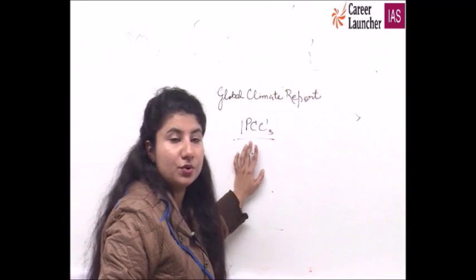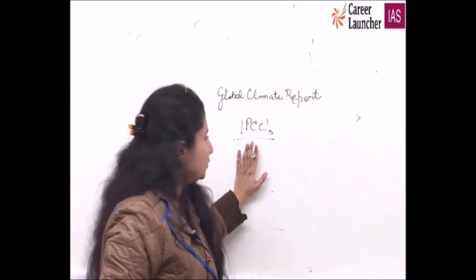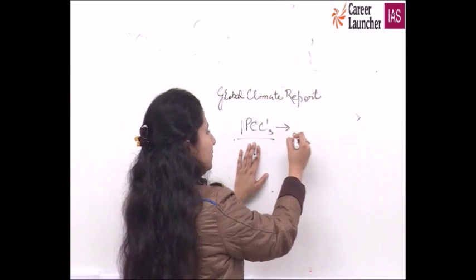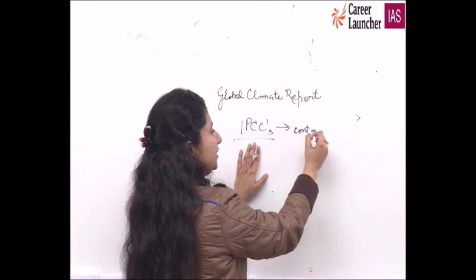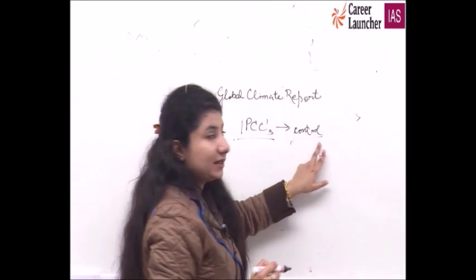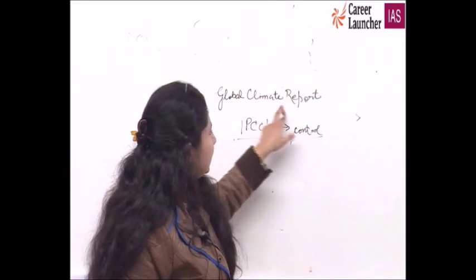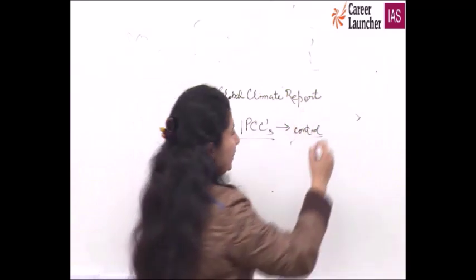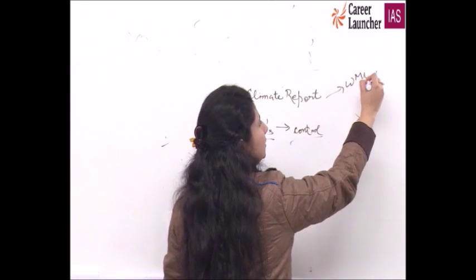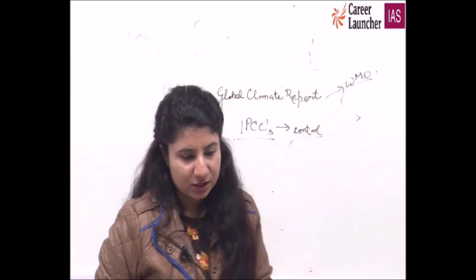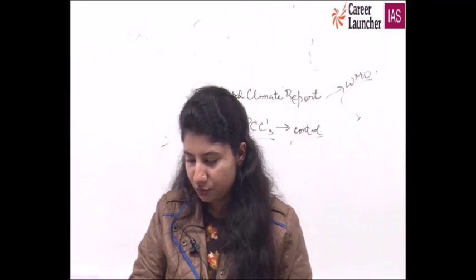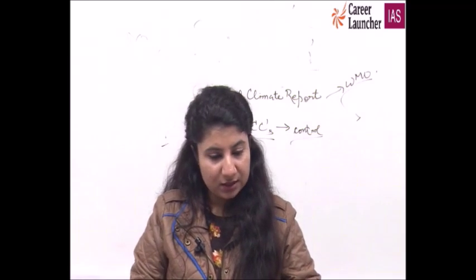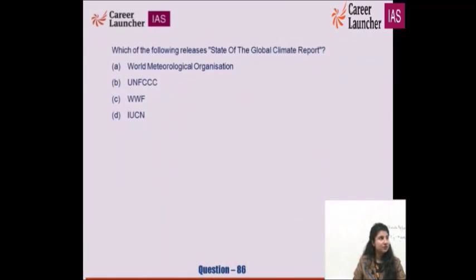It is the most authentic report, to be considered by states in order to take action to control, reduce and mitigate the effects of climate change. The global climate report has been prepared by the World Meteorological Organization. WMO is the one who prepares the State of the Global Climate report.